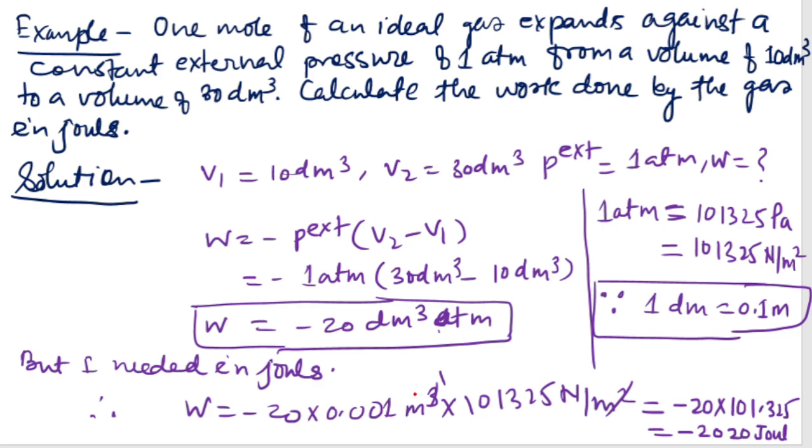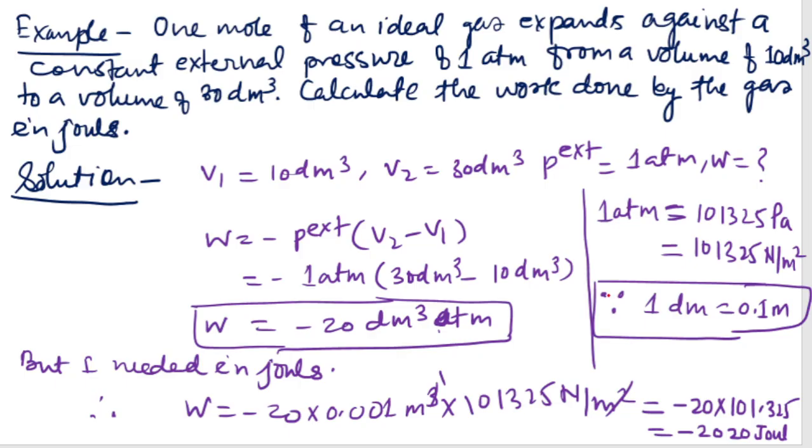1 atmosphere is equal to 101325 Newton per meter square, and 1 decimeter is equal to 0.1 meter, that means here the unit is decimeter cube, so 1 decimeter cube is 0.001 meter cube.